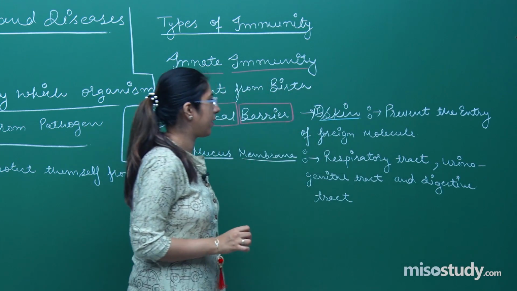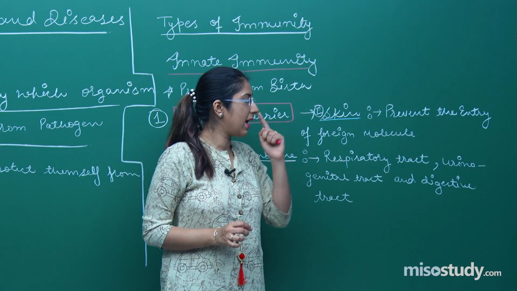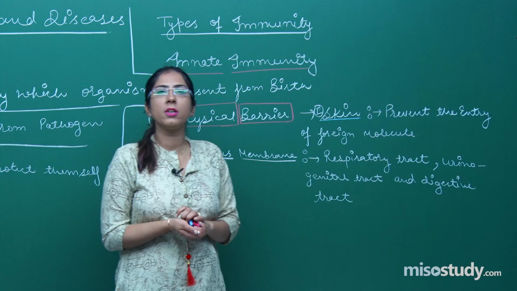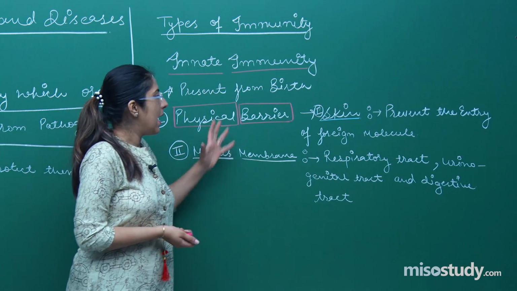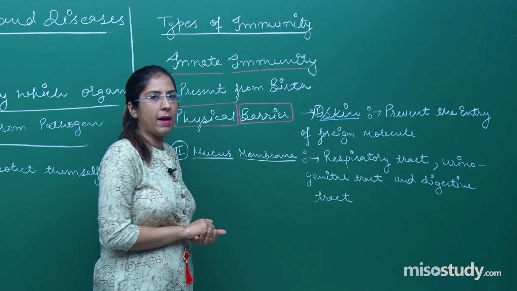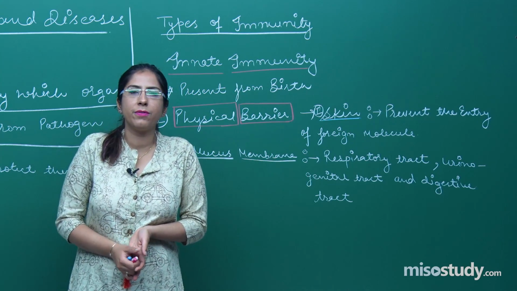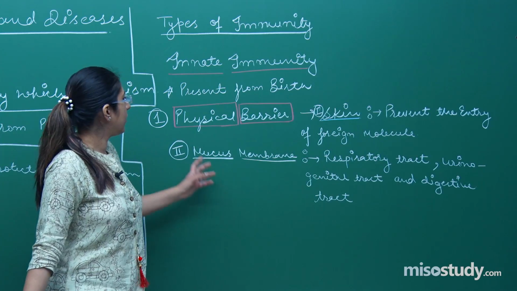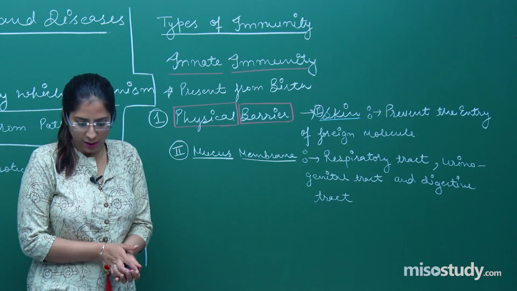And digestive tract. Respiratory tract, urinogenital tract and digestive tract, they have a mucous membrane lining, and this mucous membrane lining protects the entry of pathogen, right. So this was the physical barrier. Next we will talk about the physiological barriers.